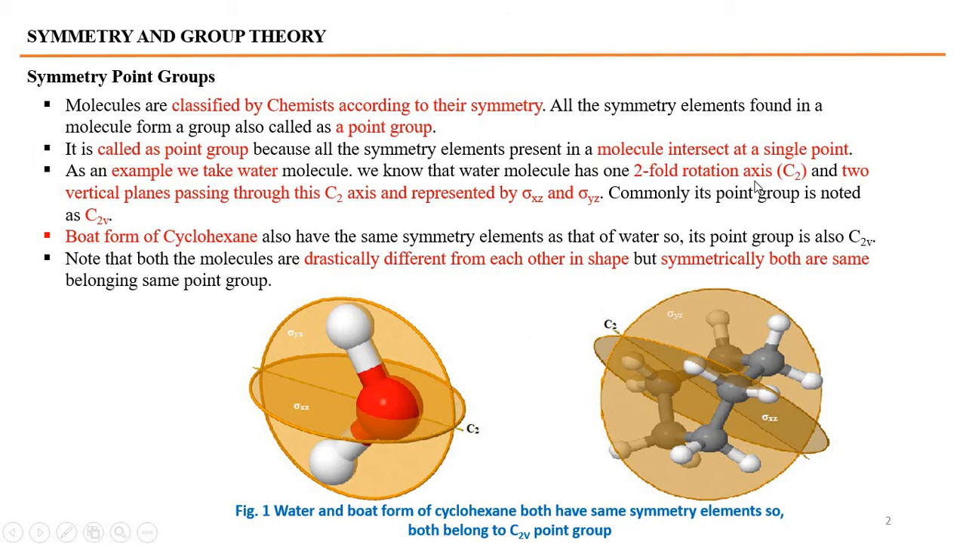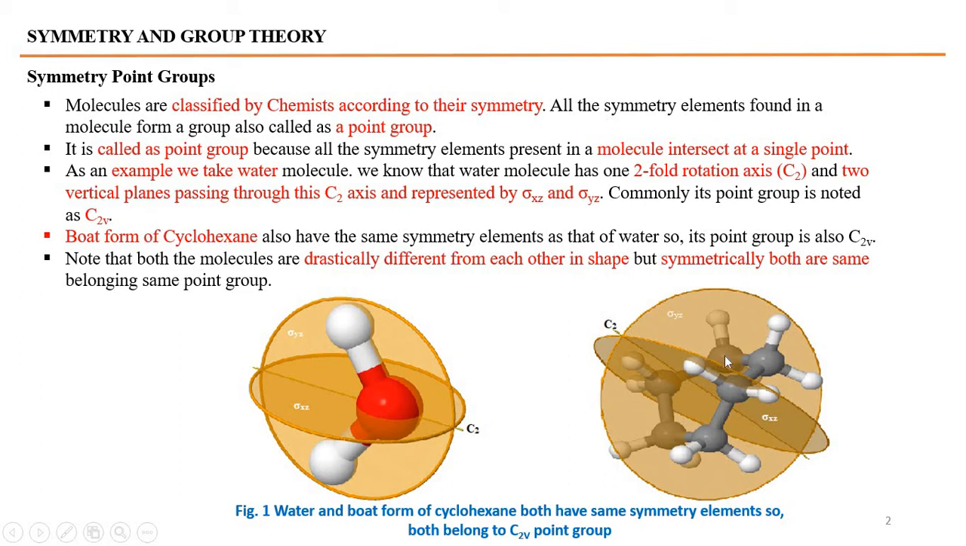It has a two-fold rotation axis, C2, and there are two vertical planes passing through the C2 axis in the water molecule. Here the diagram is shown. The water molecule has one C2 rotation axis, and there are two vertical planes of symmetry passing through this C2. Commonly, its point group is noted to be a C2v point group.